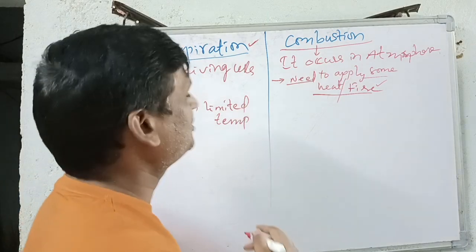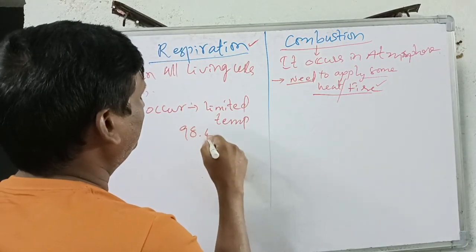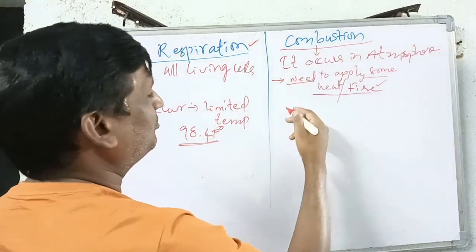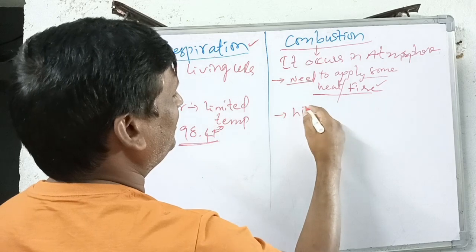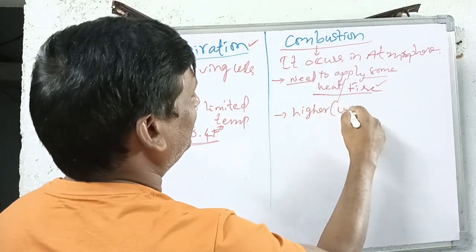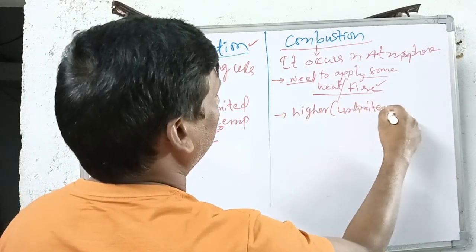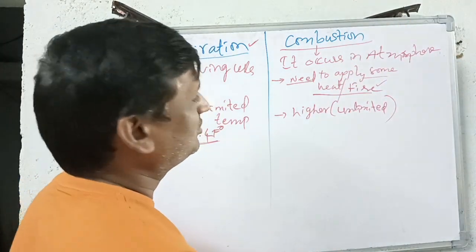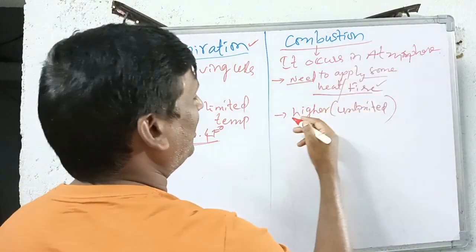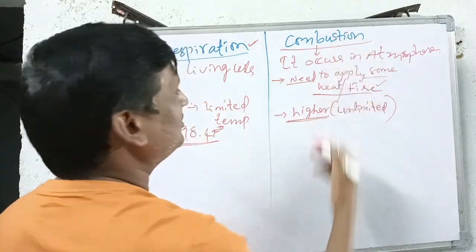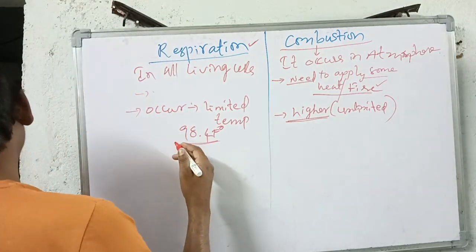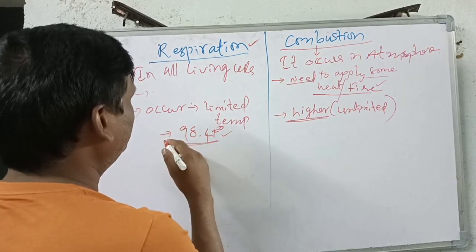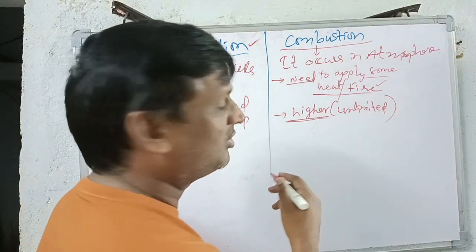Respiration occurs in a limited temperature. That means what? 98.4 Fahrenheit. The respiration takes place at 98.4 Fahrenheit, but combustion occurs at a higher temperature or unlimited temperature. Continuously, we can supply the heat or fire for the combustion process so that it burns continuously. So an unlimited or higher temperature is needed for the combustion process, whereas a limited temperature is needed in respiration, that is our body temperature. Suppose if they are human beings, 98.4 Fahrenheit.